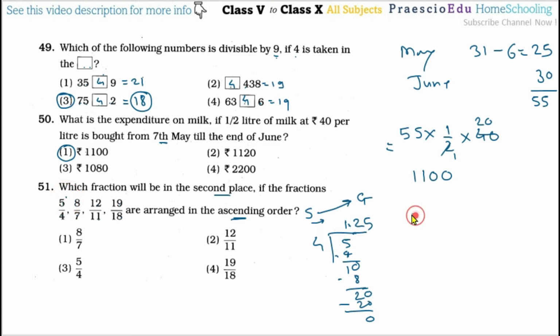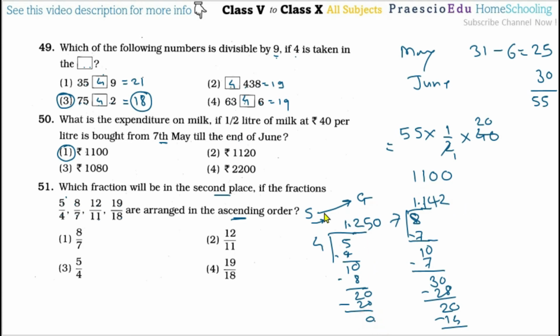Then 8 by 7: 7 ones are 7, then 1 balance, then decimal, so we can take 0 here, 7 ones are 7, so 3 is the remainder, so now it will come to 30, 7 fours are 28, so here 20 again, 7 twos are 14, so this will not end, this will continue, so we will take up to 3 digits, 1, 2 and 3, here the 0 will come because this is completely at this one.